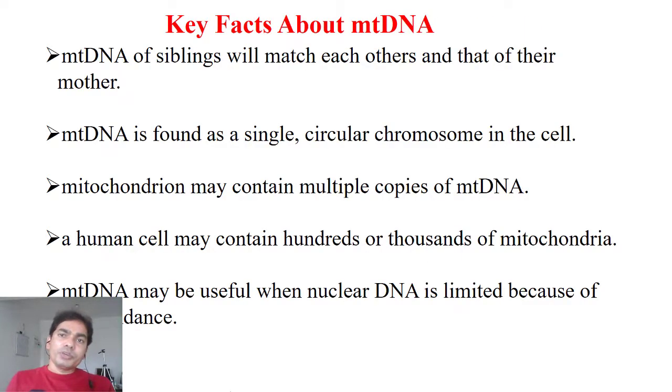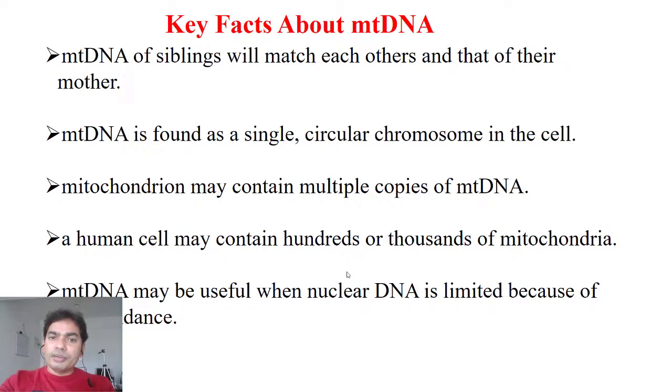Key fact about the mitochondrial DNA: what is the key fact actually? Mitochondrial DNA of siblings will match each other and that of their mother. Of course, if the DNA is coming from the mother, then it should match the mother. This DNA is found as a single circular chromosome in the cell, and may contain multiple copies of the mitochondrial DNA.